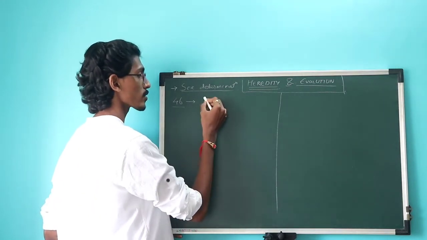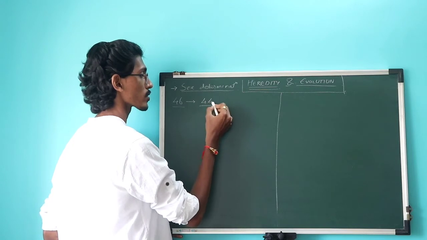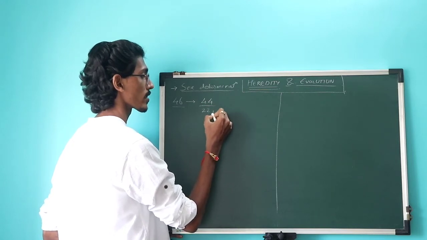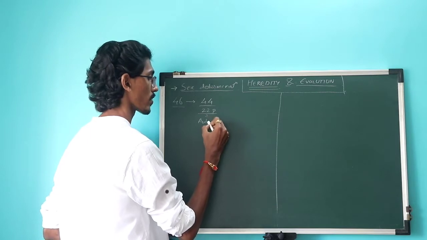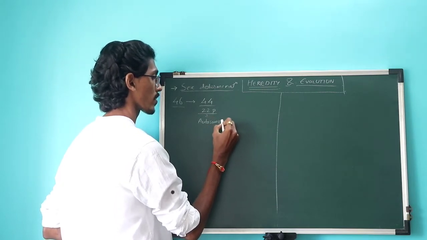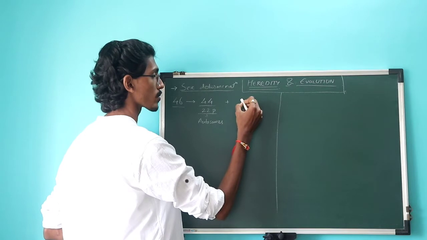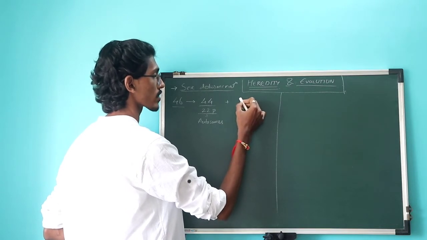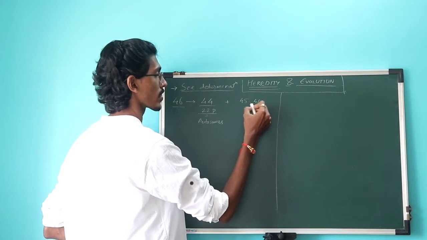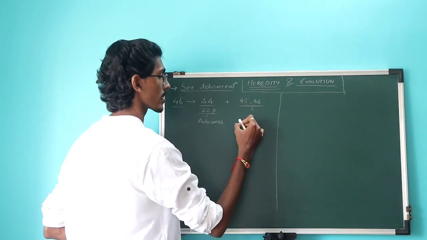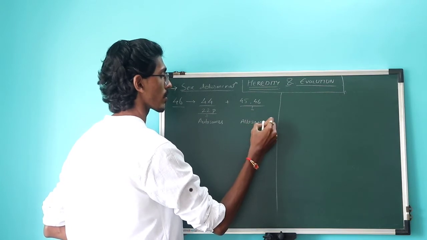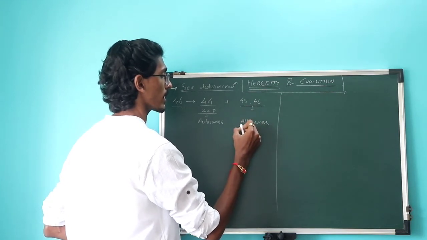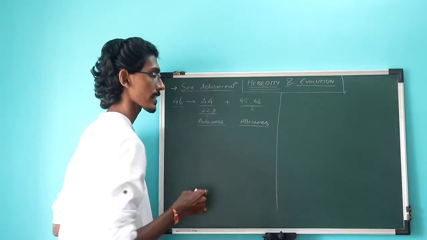In these 46 chromosomes, the first 44 chromosomes, or 22 pairs, are called autosomes. And the last two chromosomes, which are 45 and 46, are called allosomes, more commonly known as sex chromosomes.